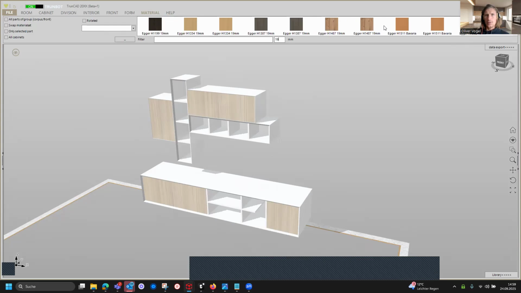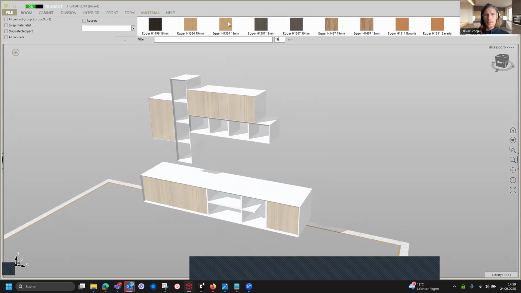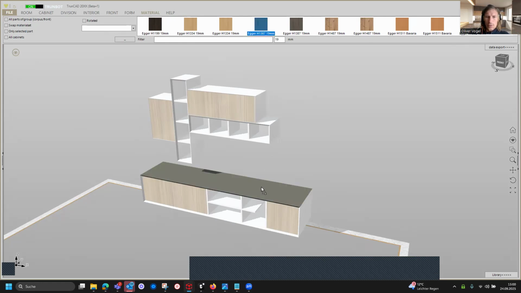So, and we are choosing both of these materials here. Therefore, we use all parts of group, because when we drag and drop here, we just change one material.